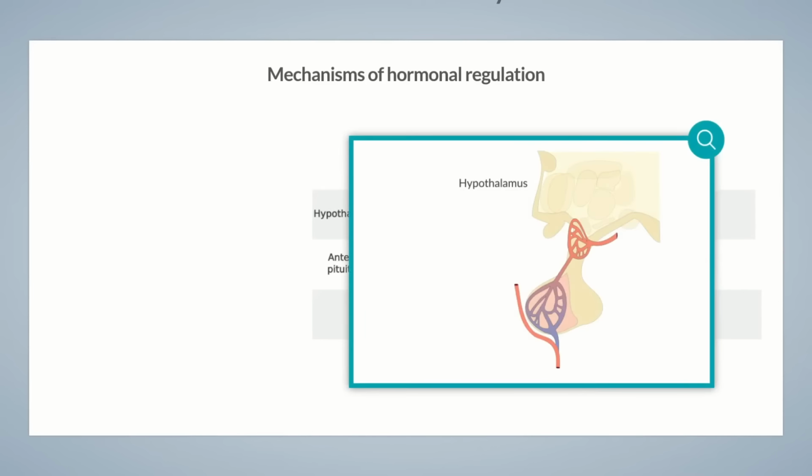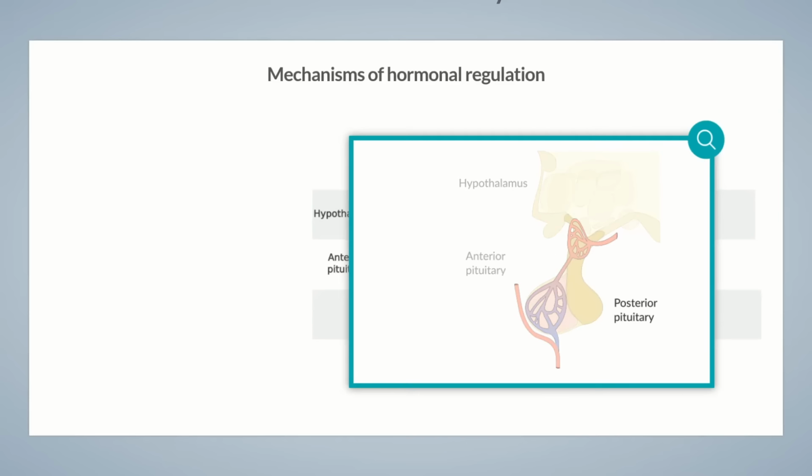The hypothalamus is part of the diencephalon and processes information from the periphery and higher brain centers. Therefore, it represents the highest regulatory center for the autonomic nervous system and endocrine function. The hypothalamus is directly connected to the pituitary gland, which has two distinguishing parts: the posterior pituitary, also called the neurohypophysis, and the anterior pituitary, also termed the adenohypophysis.